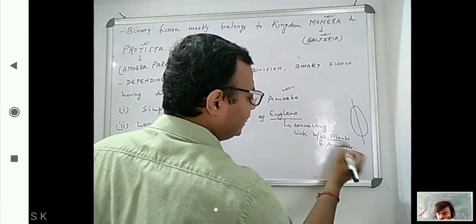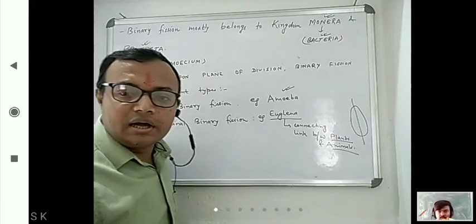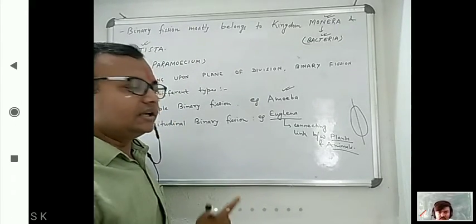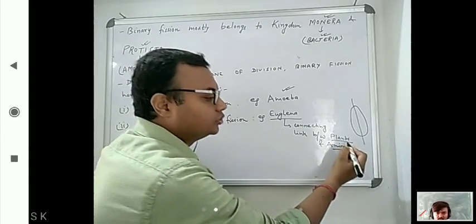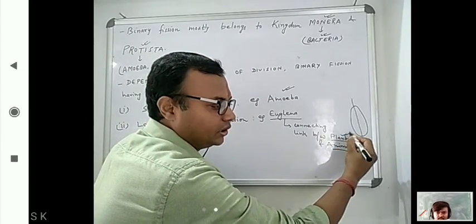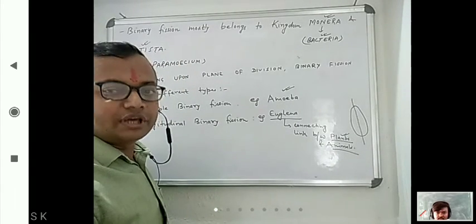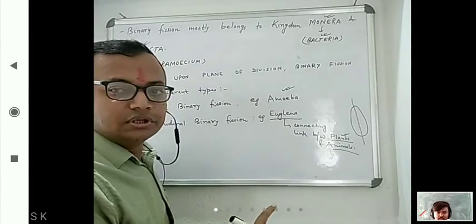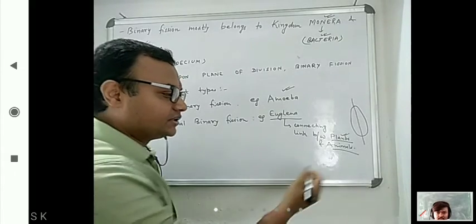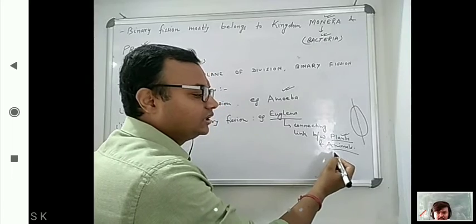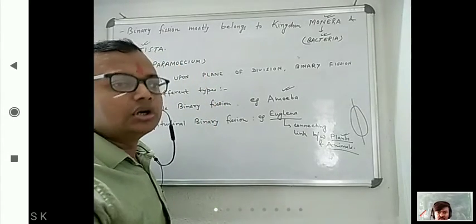Why are we saying that it is a connecting link between plants and animals? Because Euglena, in the presence of sunlight, does photosynthesis, that is the property of plants. But when they have moving capacity, when they move towards a shadow area, in that place they feed on others, like animals.